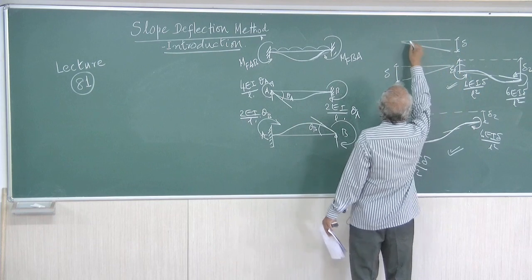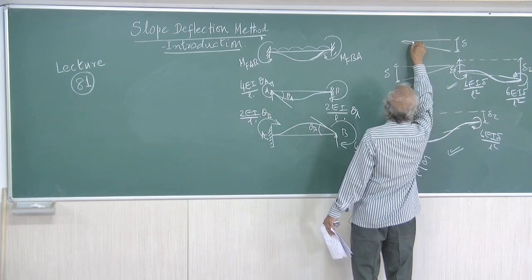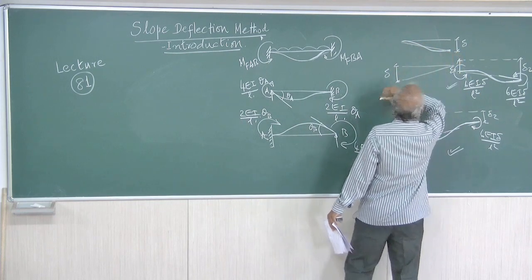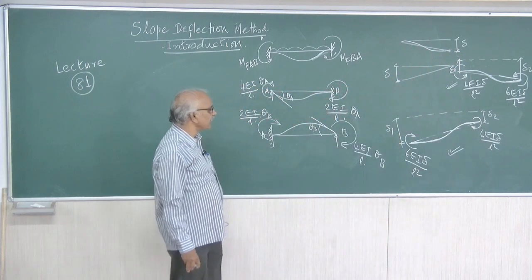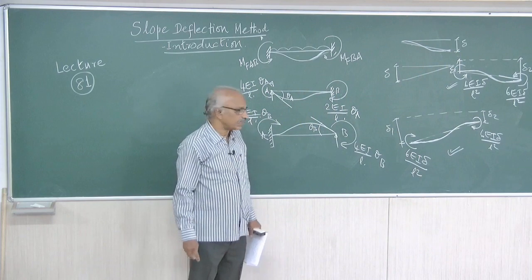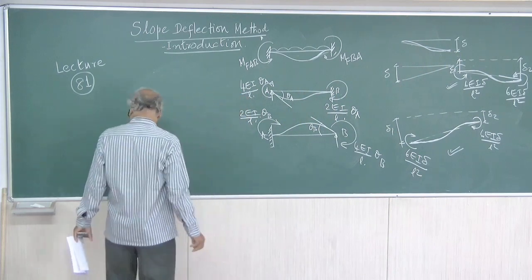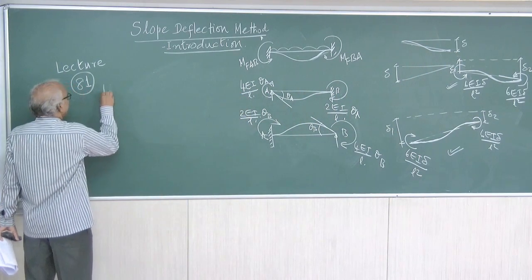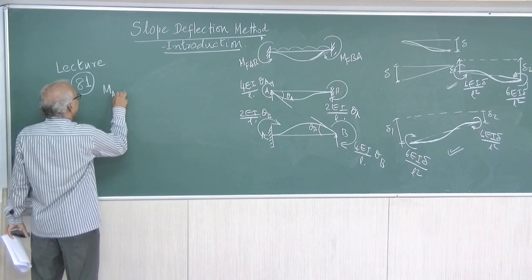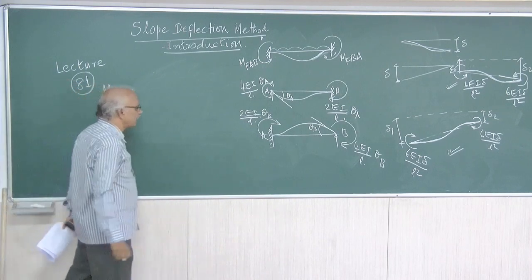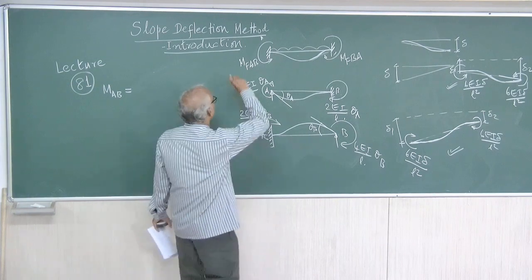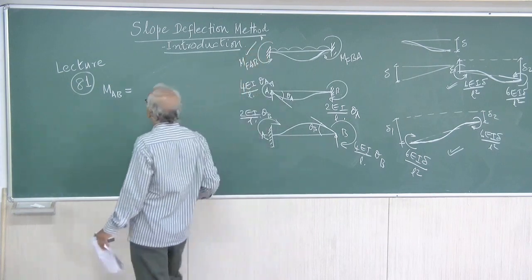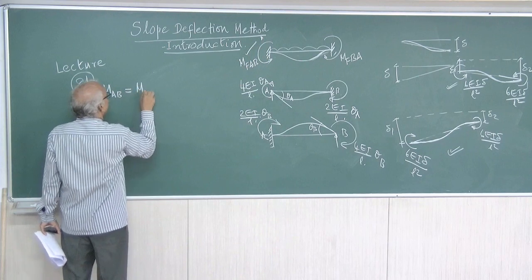So, if you allow this, it has to be like this. That will be the actual deformed shape. So, thereby moments will get developed. Right. Now, MAB, the moment at A in the span AB, equal to M of AB.